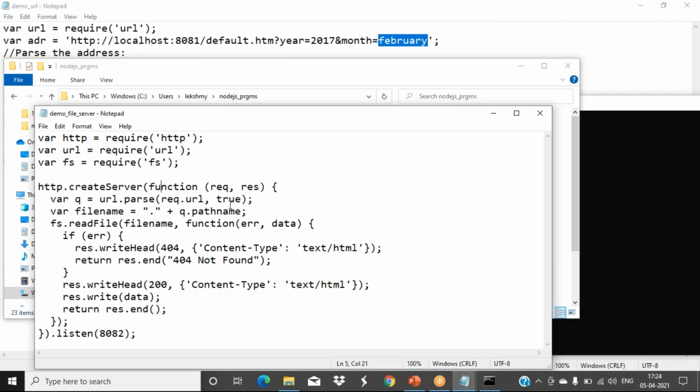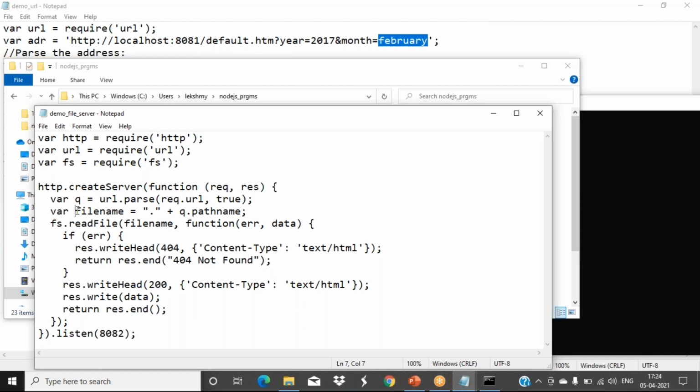So while requesting, we will be typing some address in the address bar. That we are retrieving using this req.url. Okay, that is stored in this q variable. The variable filename equals q.pathname. What is the file path and all, we will get there. Now, what we are doing, read that file content.